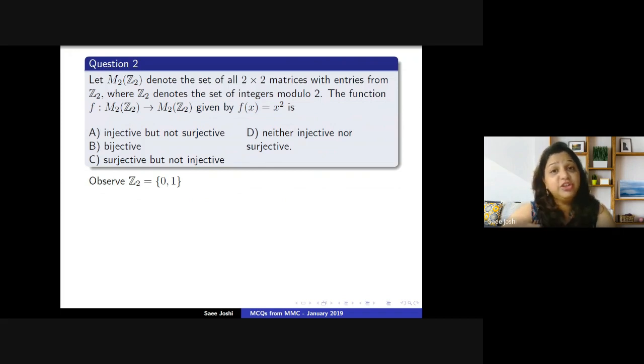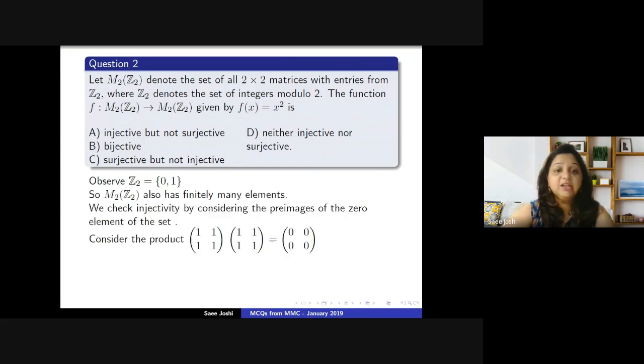So in order to check the injectivity, the best way to do so is check the pre-image of the element 0, right? So we observe in this case that if I look at the element [1 1; 1 1] and take f of [1 1; 1 1], that would be [1 1; 1 1] the whole square.